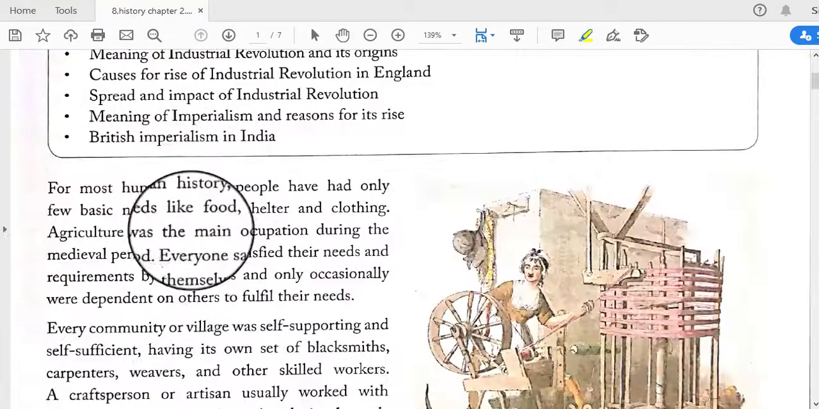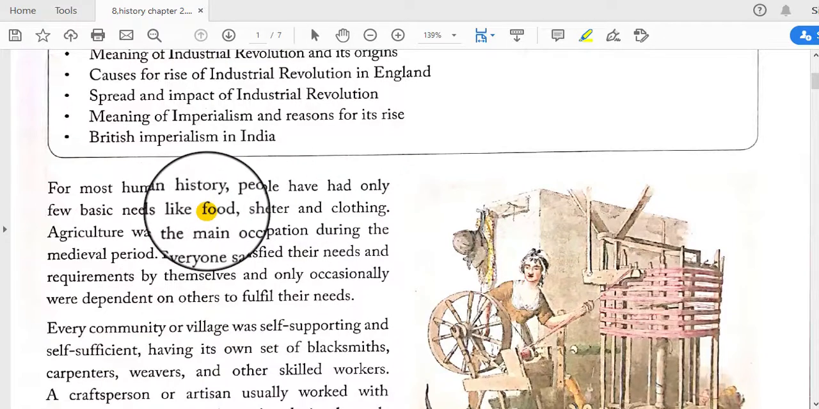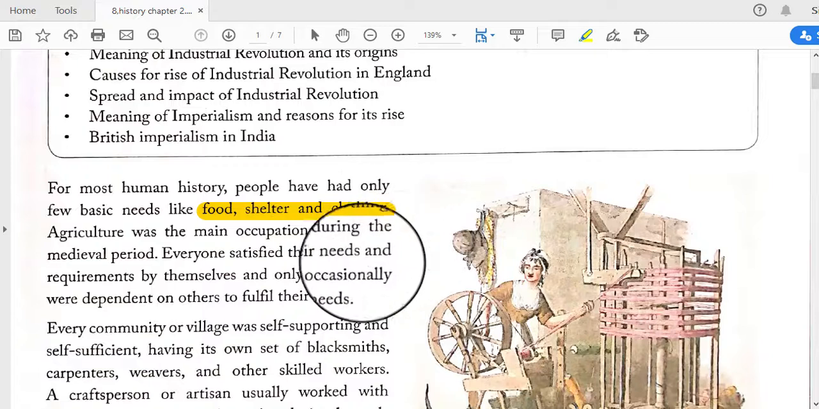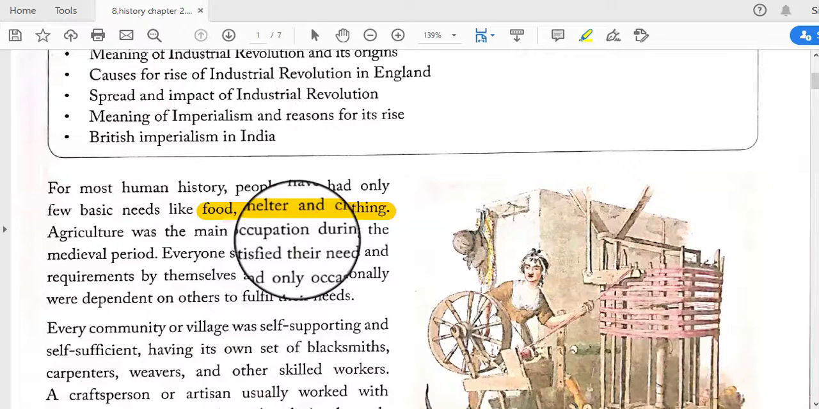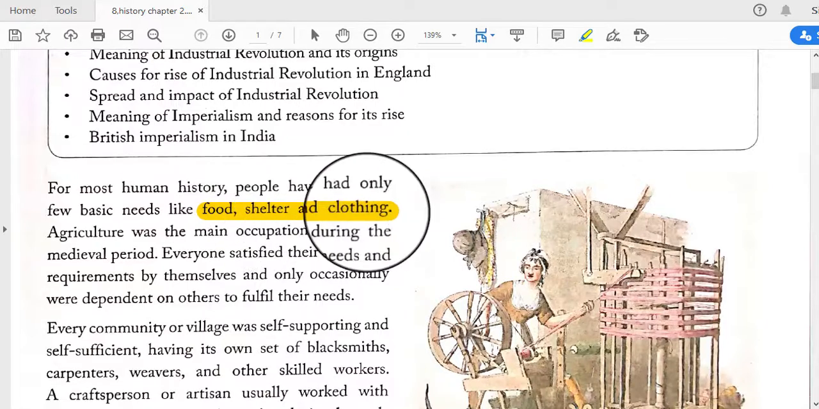Okay, so for most human history, people have had only a few basic needs like food, shelter and clothing. In ancient times, humans could collect only their basic needs: food, shelter and clothing.